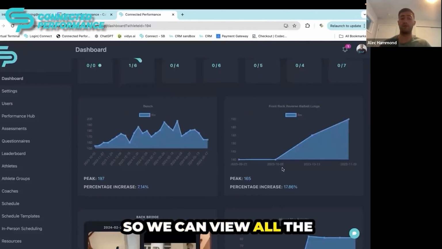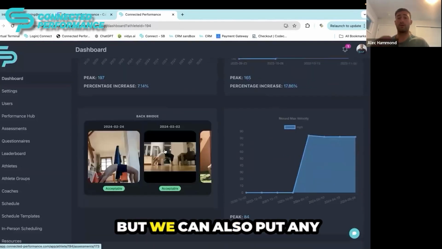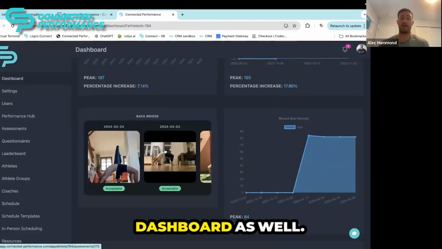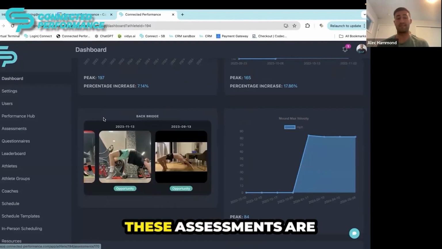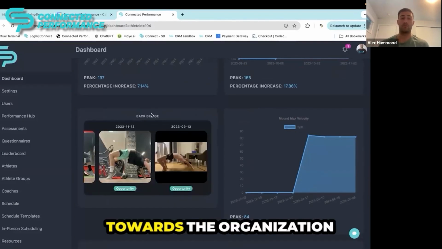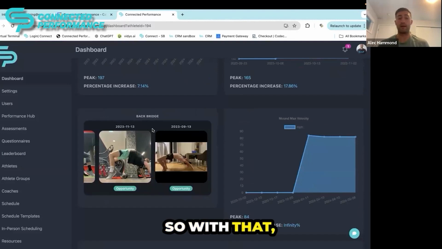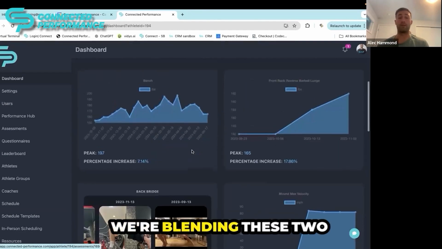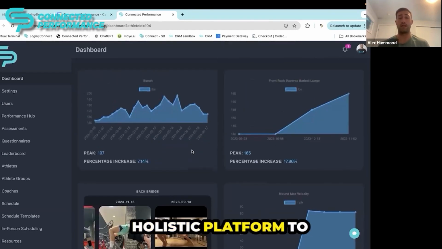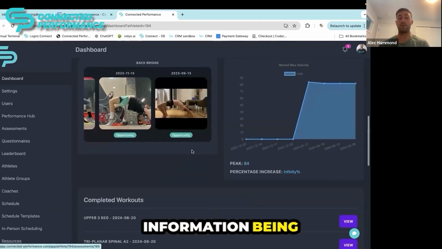Okay, so we can view all the data that's been progressed here, but we can also put any assessment on the dashboard as well. So a big thing for Will is we want to monitor his back bridge. These assessments are completely customizable towards the organization here. So with that, as we talked about previously with the platform, we're not only teaching a skill. So in this instance, throwing a baseball and getting the right positions for any biomechanical model. But on top of that, there's probably a strength conditioning component that goes into it. We're blending these two together to create a holistic platform to view all of that information being portrayed here.